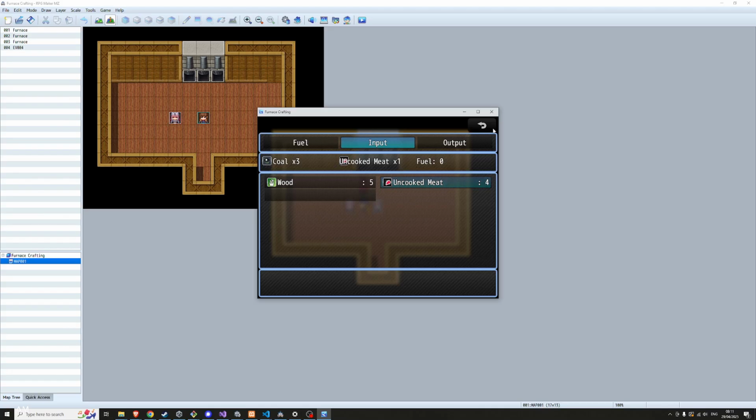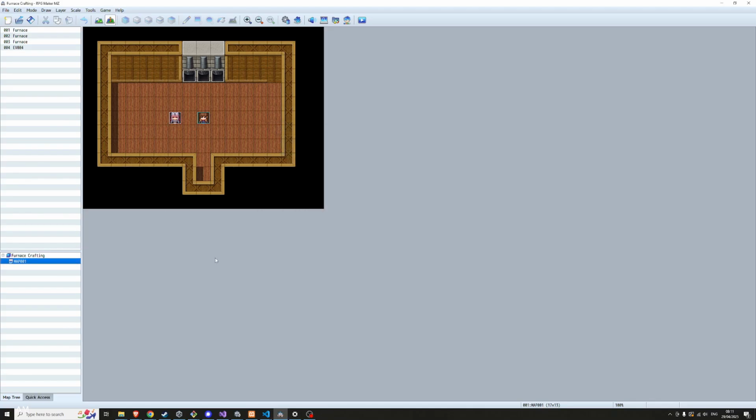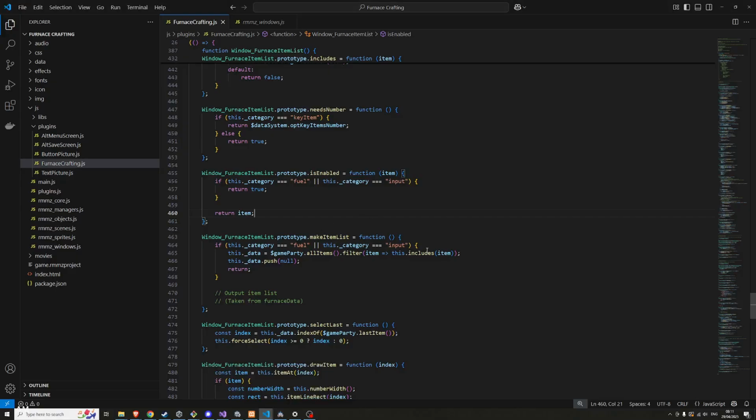I like the text all having some sort of uniformity to it. It looks better, I think. So I might just have to truncate this wording if it goes too long, and I'm not sure how to do that with RPG Maker at the moment, but we can figure it out.